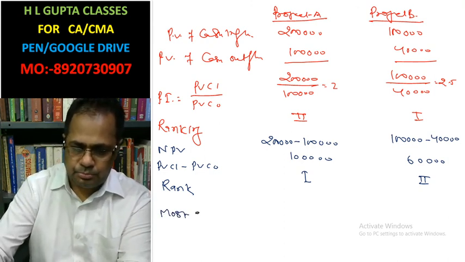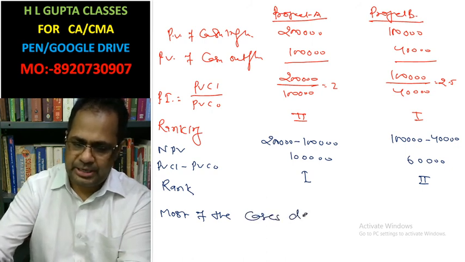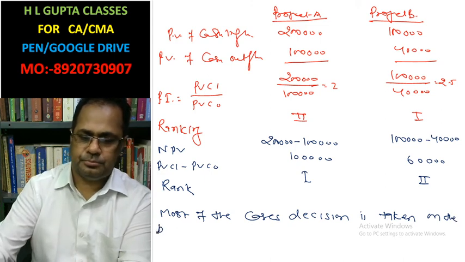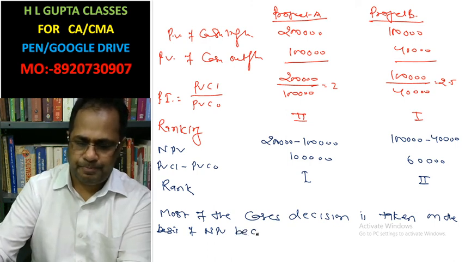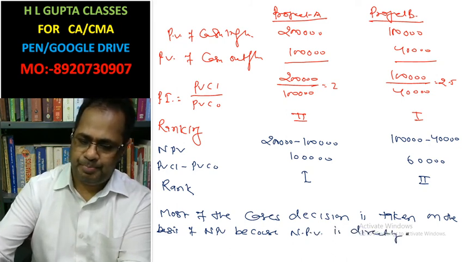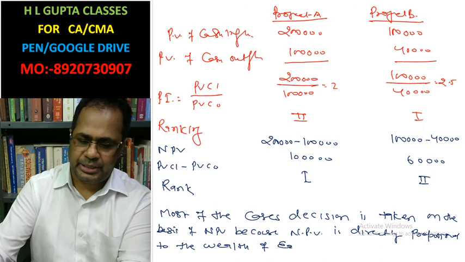Most of the cases the decision is taken on the basis of net present value, because net present value is directly proportional to the wealth of the equity shareholder.